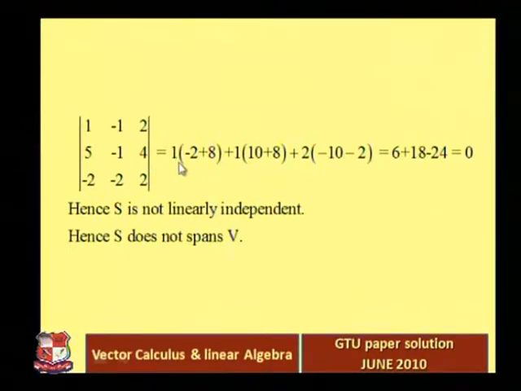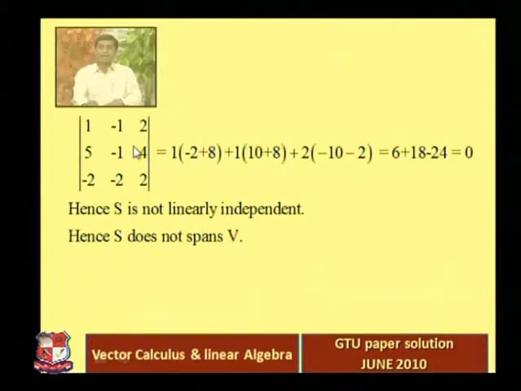So this is equal to 1 into (2 minus 2 minus 2 plus 8), then plus 1 into the minor of this minus 1: 5 into 2 is 10, plus 4 into 2, that is 10 plus 8.